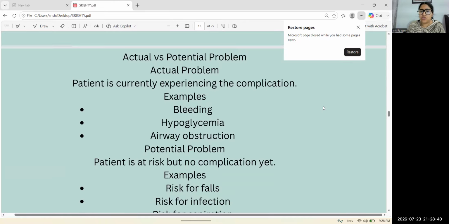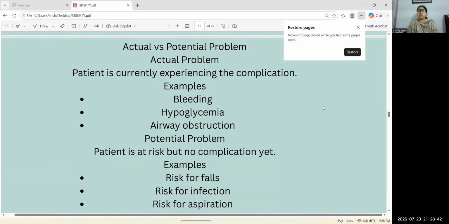The next one is actual versus potential problem. There are two problems, that is actual, which means patient is currently experiencing the complication. Example, bleeding, hyperglycemia, airway obstruction. And the potential problem, patient is at risk but no complication yet. Example, risk for falls, risk for infection, risk for aspiration.